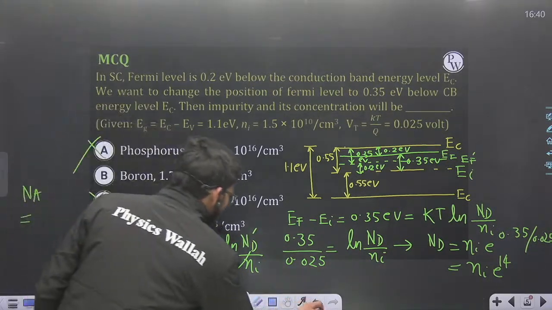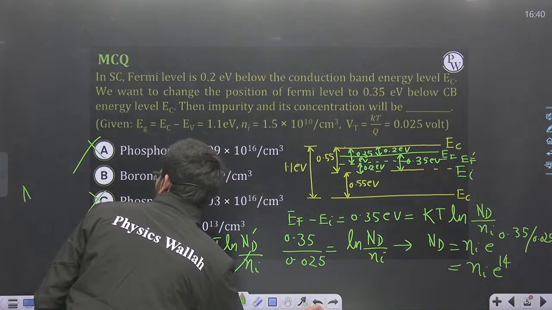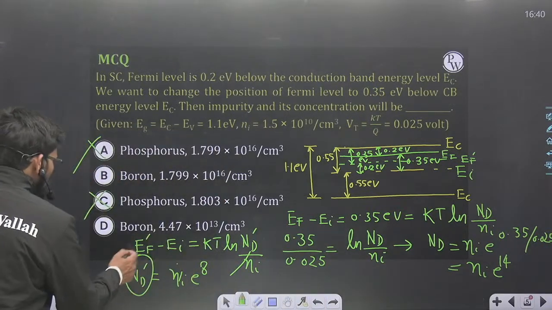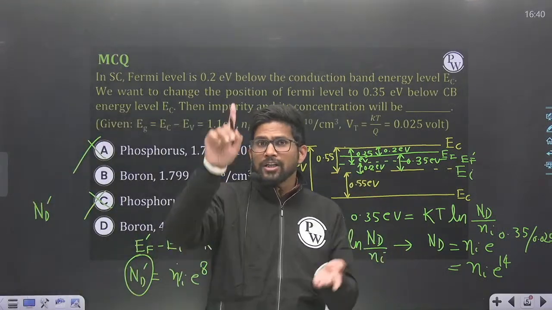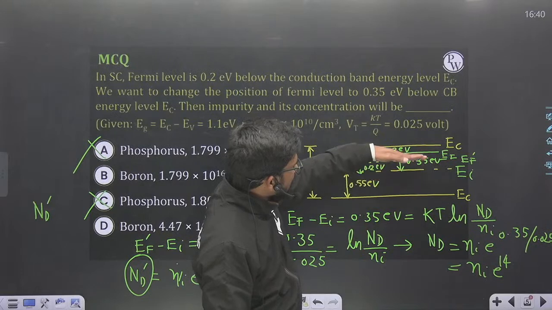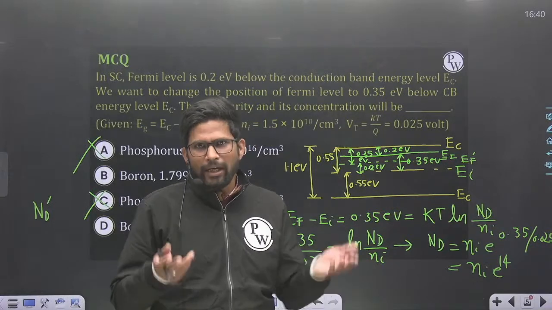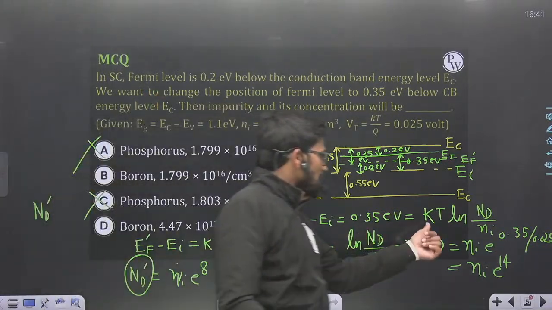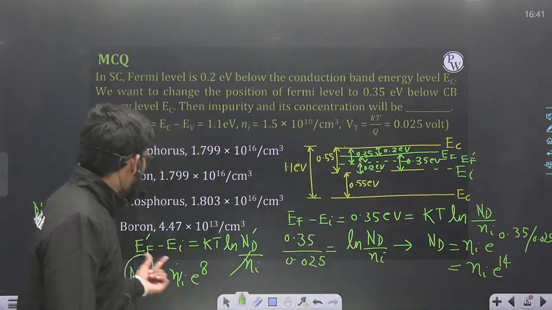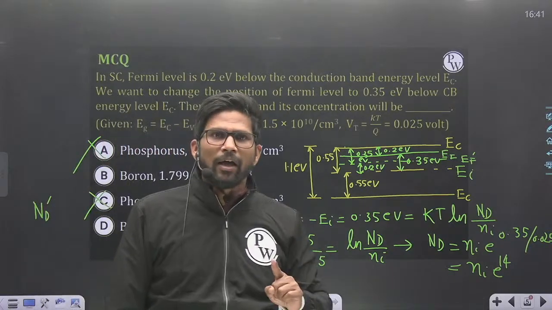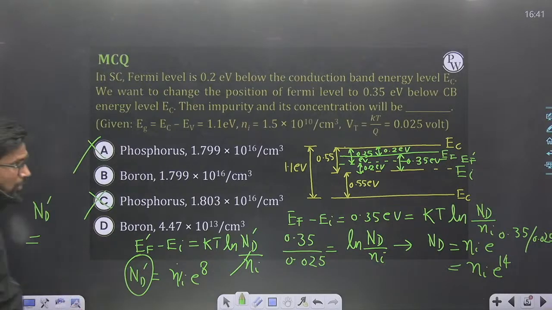Okay. So you can say that effective donor concentration should be ND dash. You are getting my point? If effective donor concentration will be ND dash, then Fermi level will be at EF dash with respect to intrinsic Fermi level, and that is my requirement. But already this much of donors are there, so I will add acceptor, so that extra donors apart from ND dash will be compensated by the acceptor impurity.